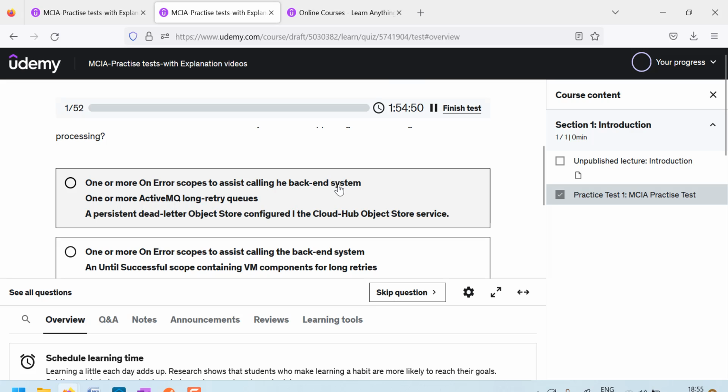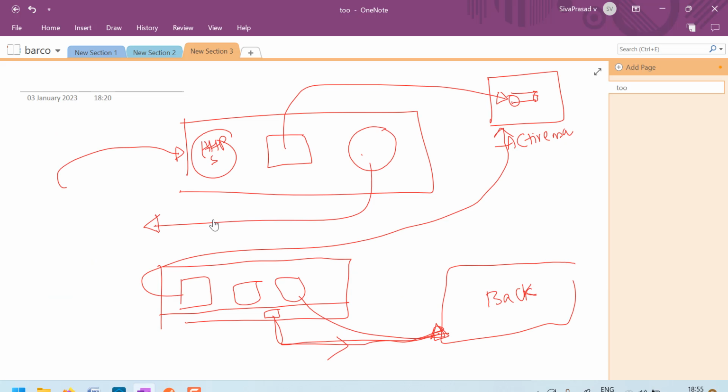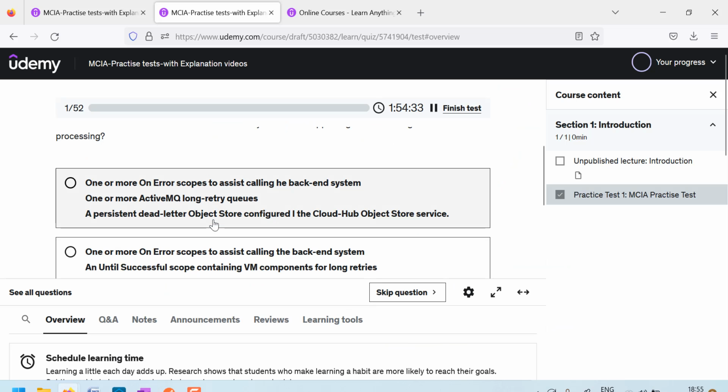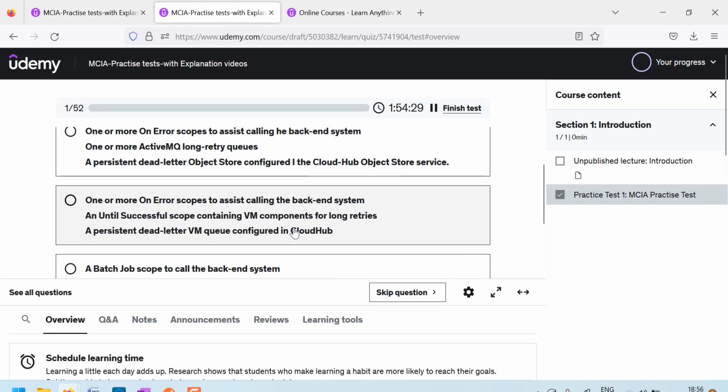One or more ActiveMQ long retry queues, maybe it is required. Persistent dead letter object store. Why is an object store required? We are not storing anything in an object store, and we don't want to. No, this is not a correct answer. So let us see the next answer.